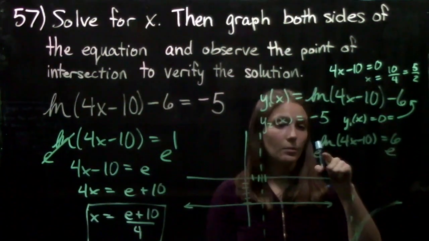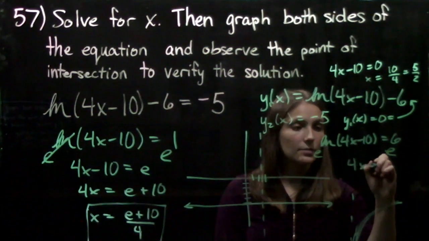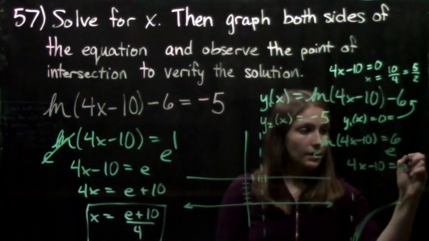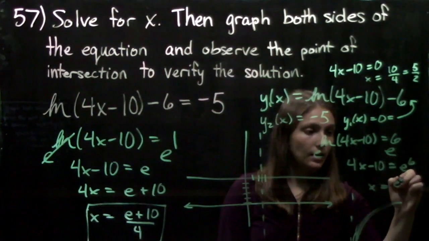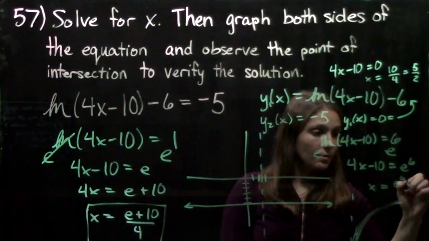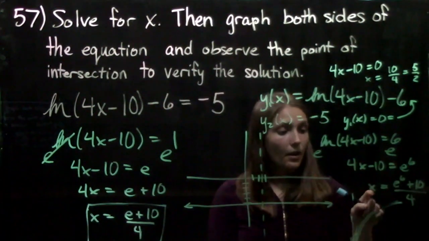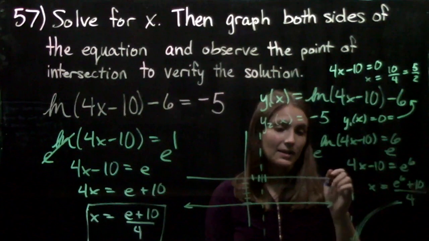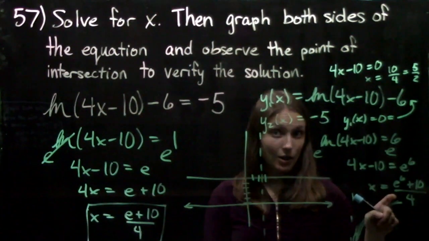And then we'll put e to the power of both sides, and we'll get 4x minus 10 equals e to the 6th. And when we solve for x, we get x equals e to the 6th plus 10 all over 4. So that's going to be where our logarithm crosses the x-axis. And if you put this into your calculator, you're going to get a really big number, something like 100.